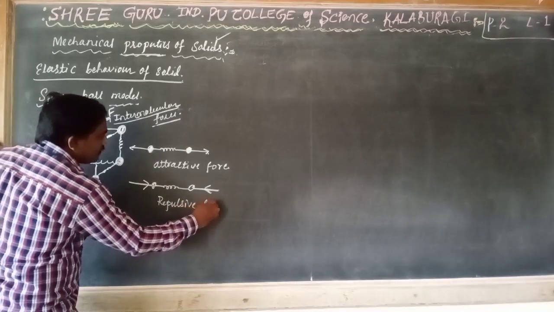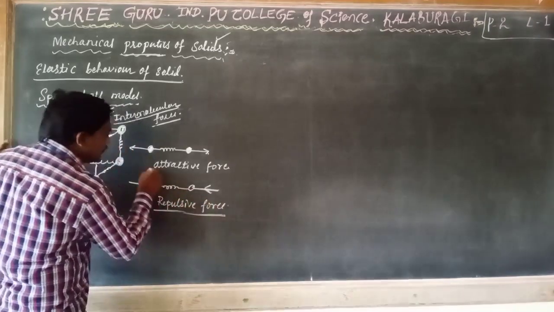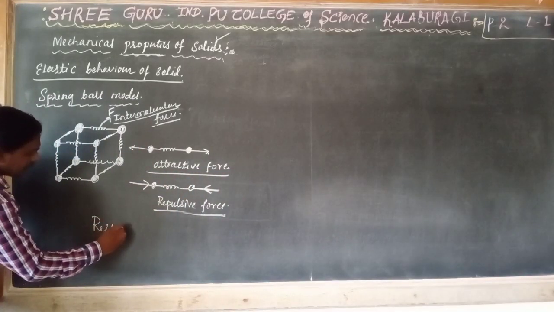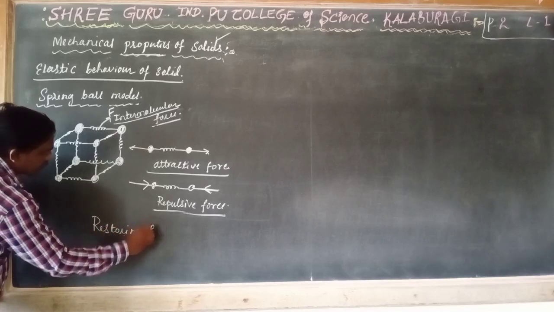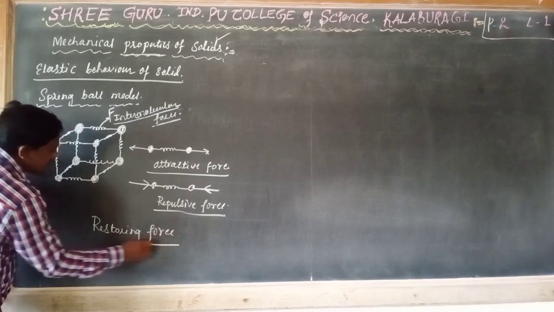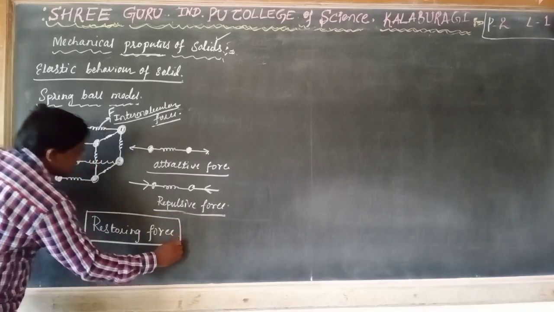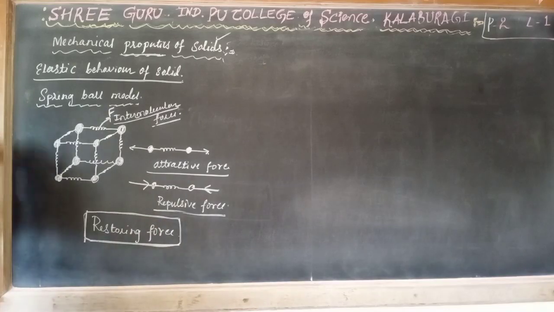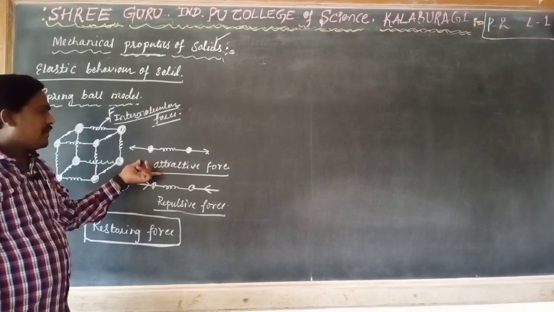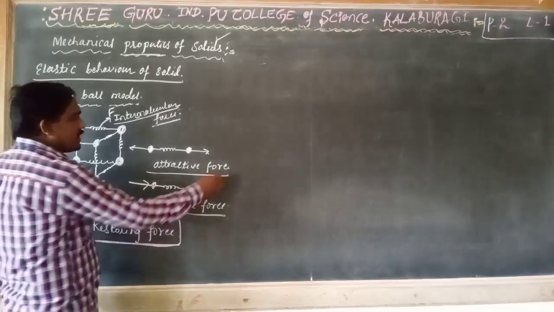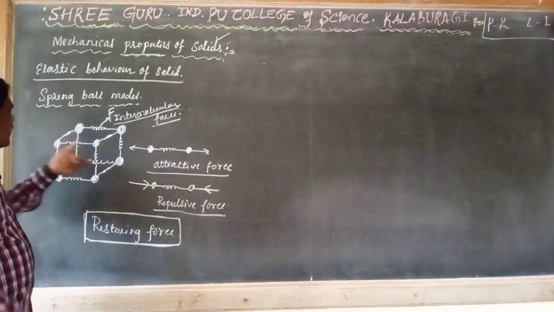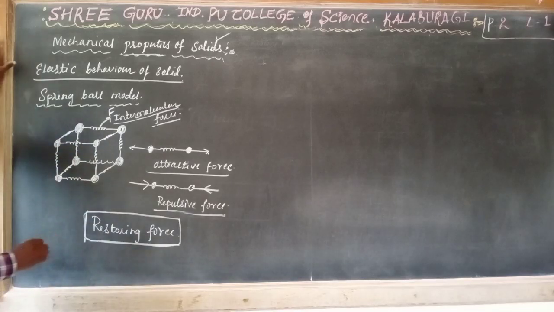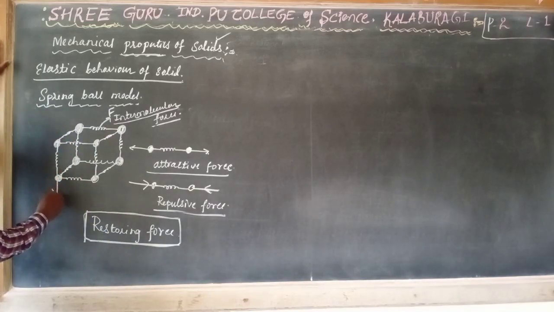This attractive and repulsive force we consider as the restoring force developed in those molecules, that is nothing but the intermolecular force, which we call the force of attraction and force of repulsion, the intermolecular force and interatomic force.